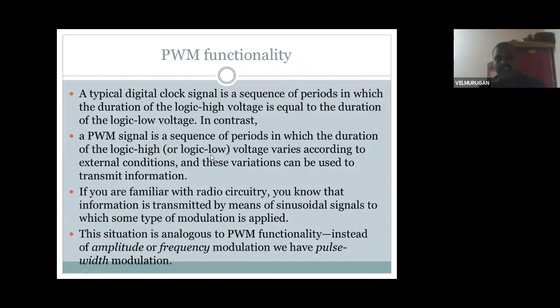If you are familiar with the radio circuitry, you know that information is transmitted by means of sinusoidal signals to which some type of modulation is applied. The situation is analogous to pulse width modulation functionality. Instead of amplitude or frequency modulation, we have pulse width modulation. So pulse width modulation is used to produce modulated amplitude or frequencies. Okay, this is the pulse width modulation functionality.